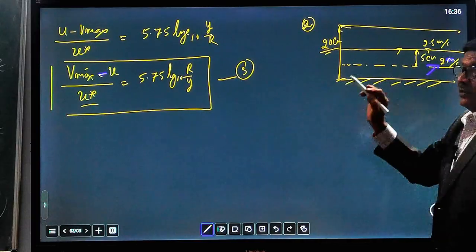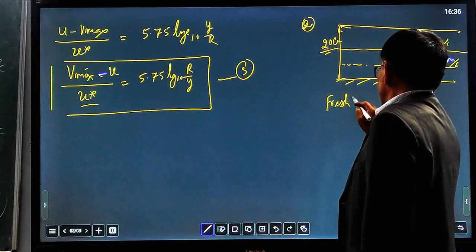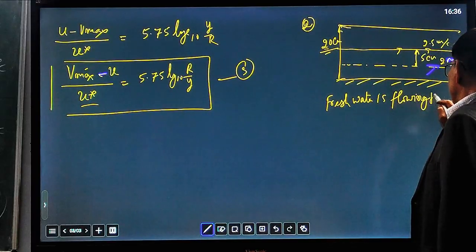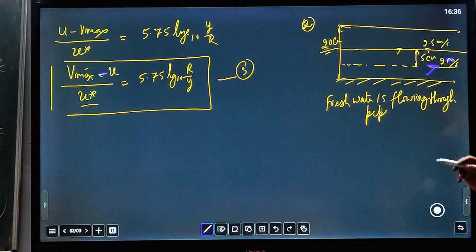Fresh water is flowing through the pipe. Find out the shear velocity and wall shear stress.